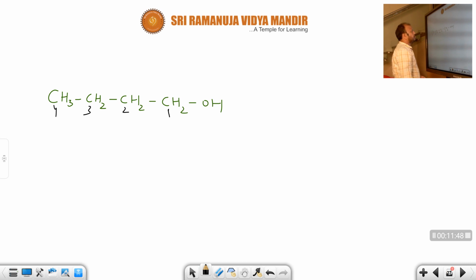So 4 carbons are there, single bonds are there, and alcohol acts as the senior most functional group, with secondary suffix ol. So this compound name is butanol. Do you agree with me or not?